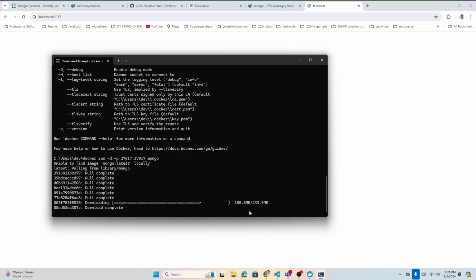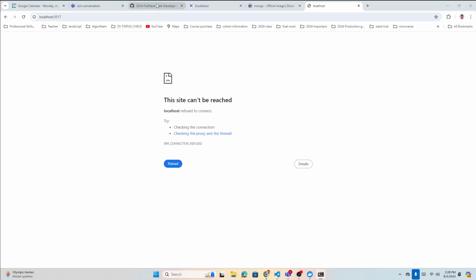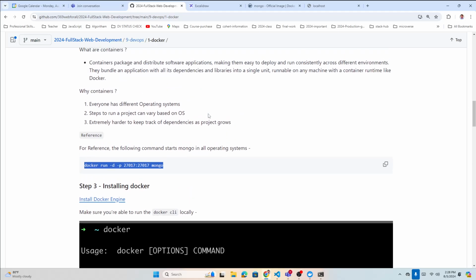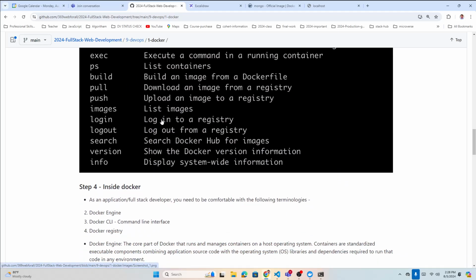So the first time it will take time to download, right? It's going to take time. But if you have the image already locally, then it just takes a second to run your container. So now, basically we understand that.